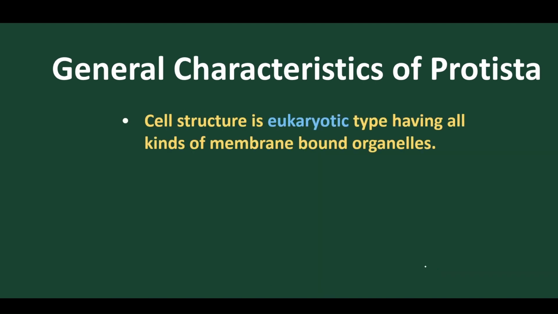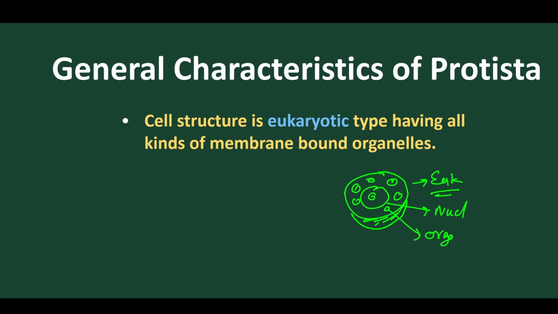Now the cell structure is of the eukaryotic type, because all eukaryotic cells have a cell membrane, a nuclear membrane, and membrane bound organelles. So membrane bound organelles with a cell membrane and nuclear membrane are regarded as eukaryotic cells. The nucleus is present, and membrane bound organelles are present. Also in the cytoplasm we find 80S ribosomes, and inside mitochondria and chloroplasts we find 70S ribosomes.